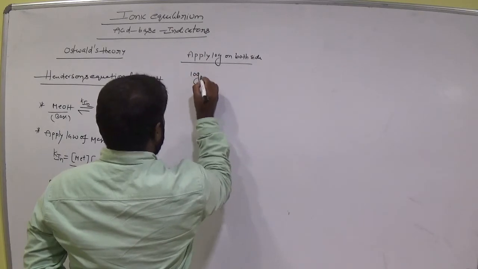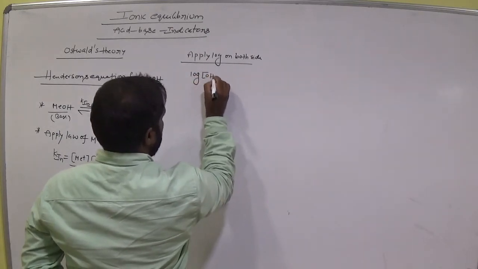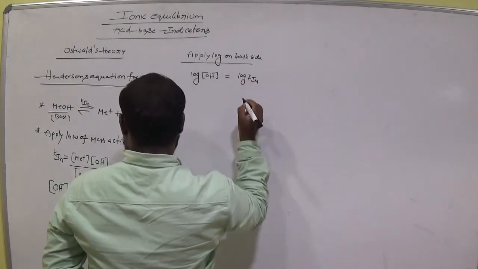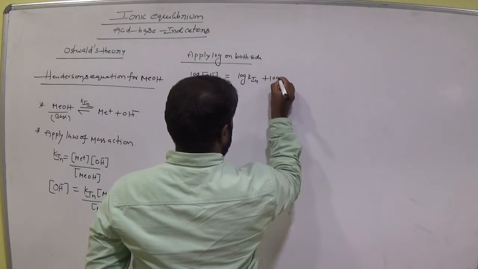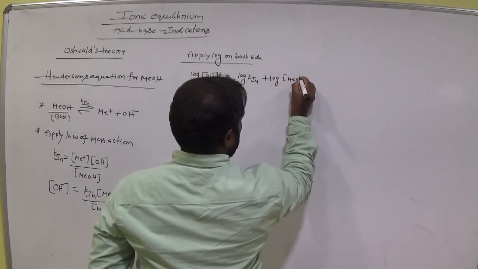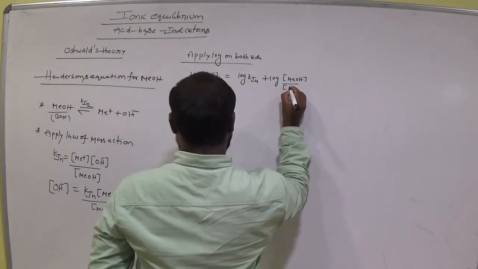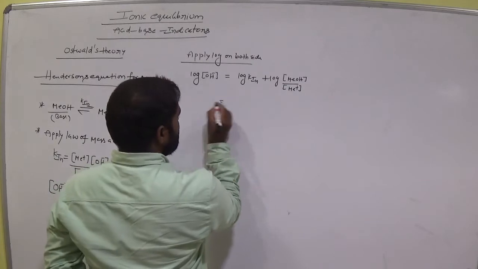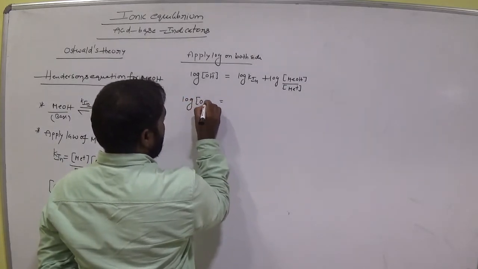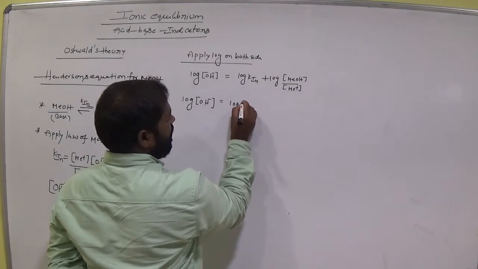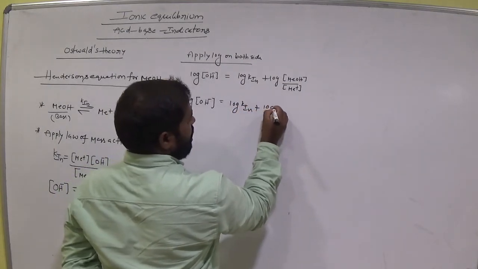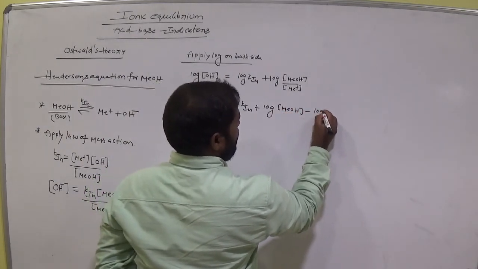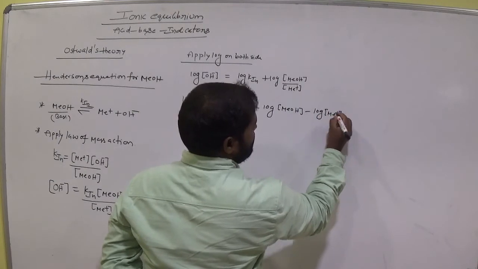Then we get log [OH-] equals log Kin plus log [MeOH] divided by [Me+]. Log A by B again: so log [OH-] equals log Kin plus log [MeOH] minus log [Me+]. Is it clear to everyone?